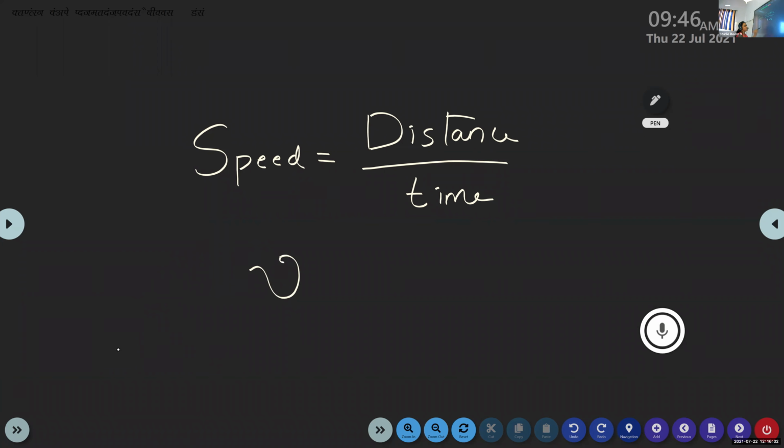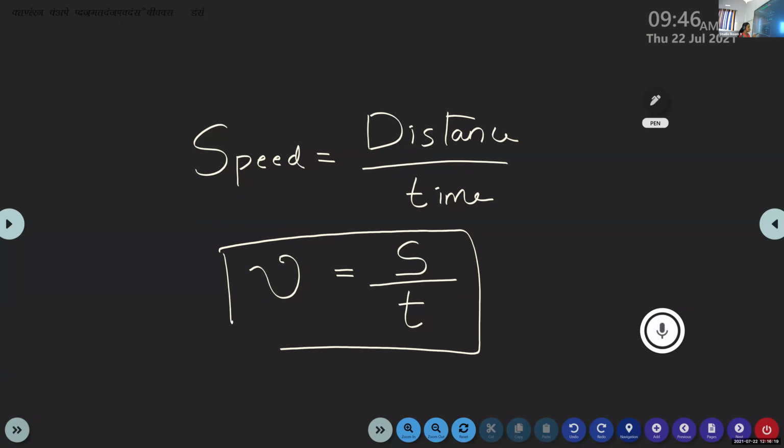The speed nu is equal to distance covered by the object. The distance is represented by s divided by time. Time is represented by t. So nu is equal to s by t. This is the mathematical equation for calculating the speed of an object.